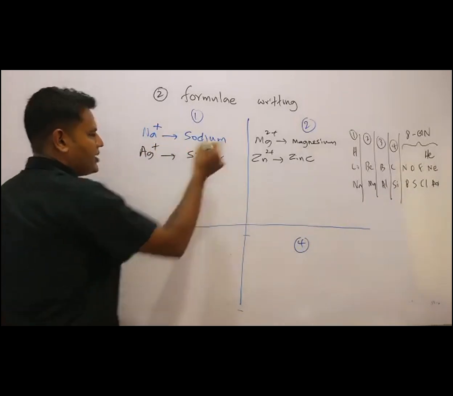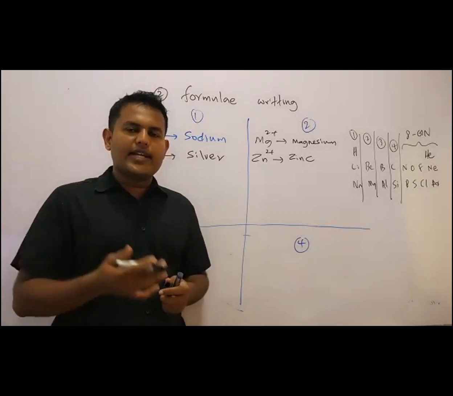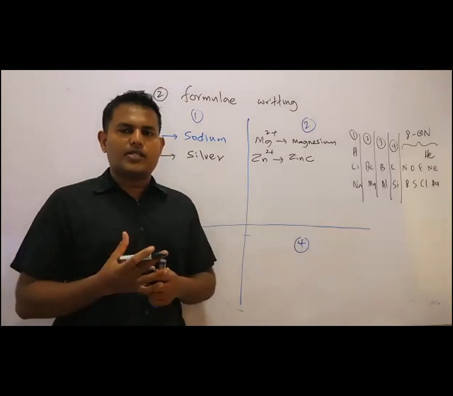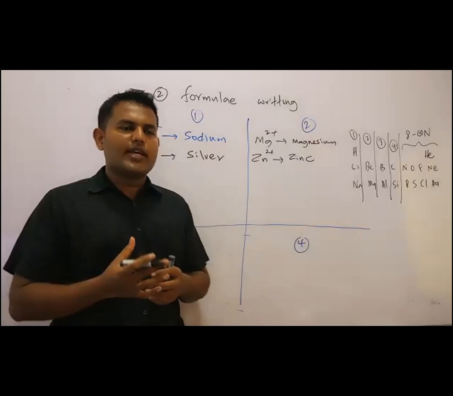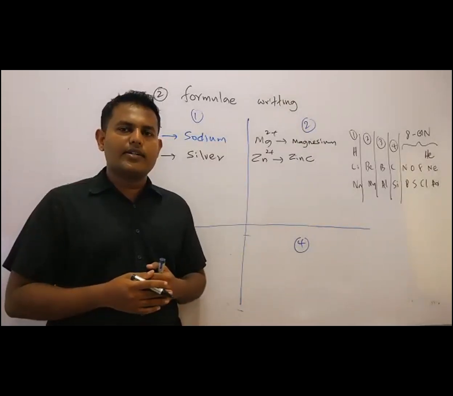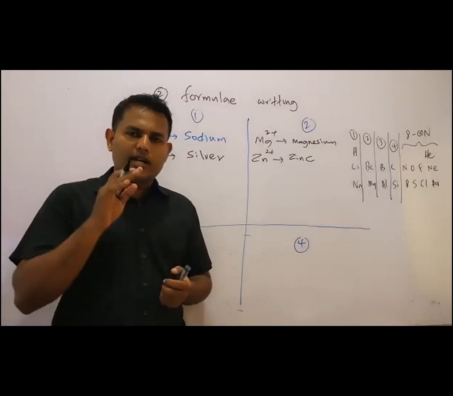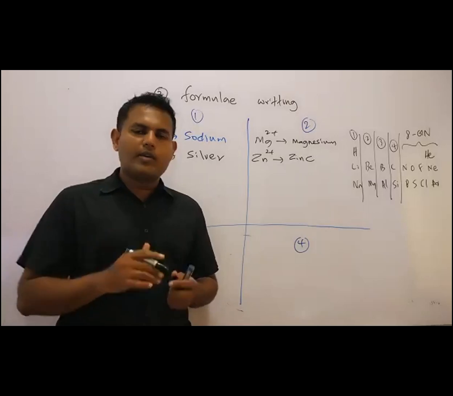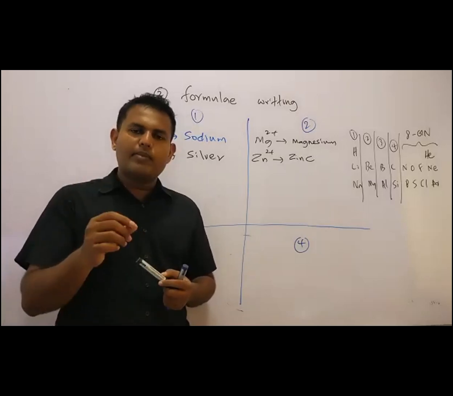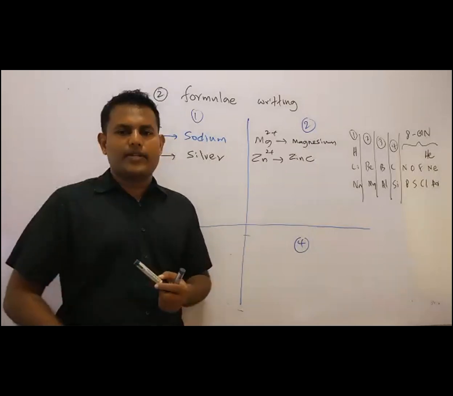Silver. Other than this, we can apply radicals. Total අපිට radicals කියලා කියන්නේ මොනවද? Groups of atoms. Groups of atoms we can apply to here. So what are the groups of atoms you know? Carbonate. Okay. Sometimes you know the valency of carbonate is 2. But the carbonate means no need to keep remember the valency. If you can keep remember, carbonate means CO3 2 minus, that is the point.